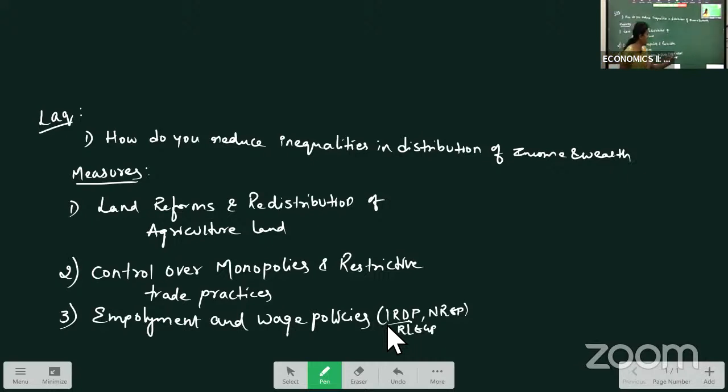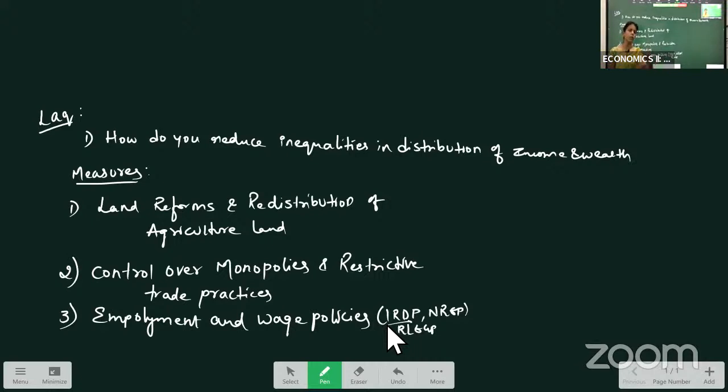Next, the National Rural Employment Program. This employment program is especially for rural area youth, those who are educated but do not find any jobs. In rural areas, construction activity is done, like construction of dams. When a dam is constructed, they need labor, and that labor is taken from that particular rural area.